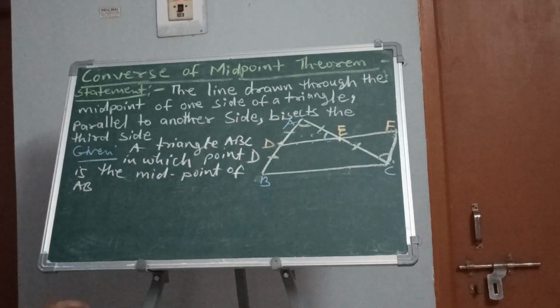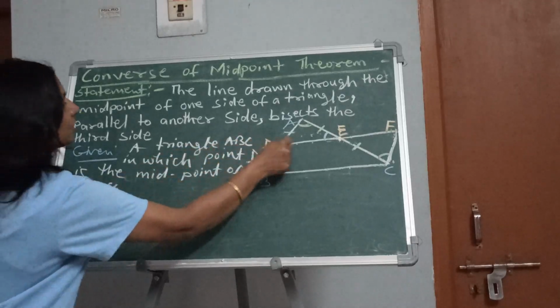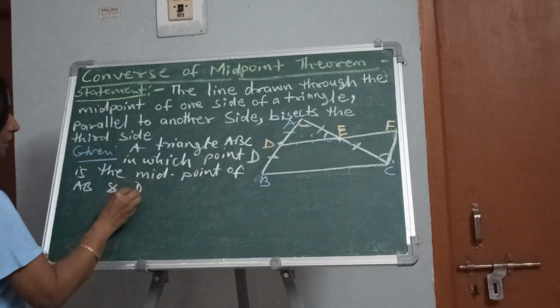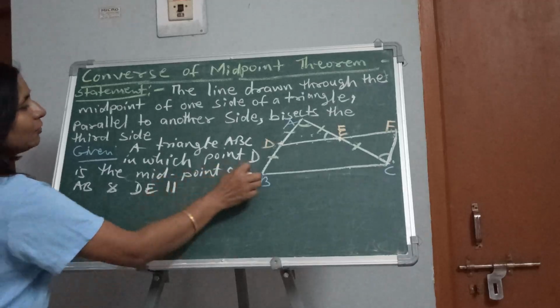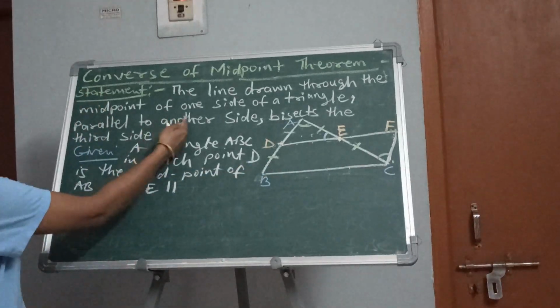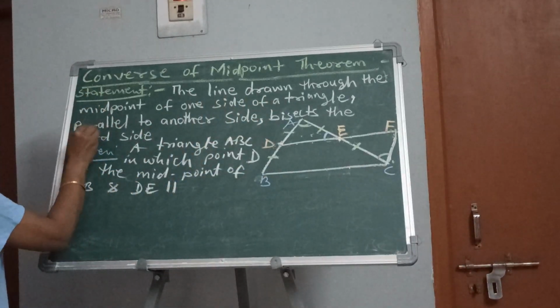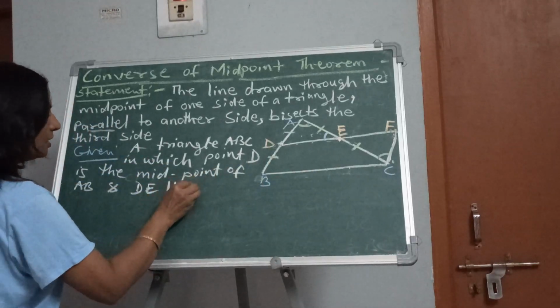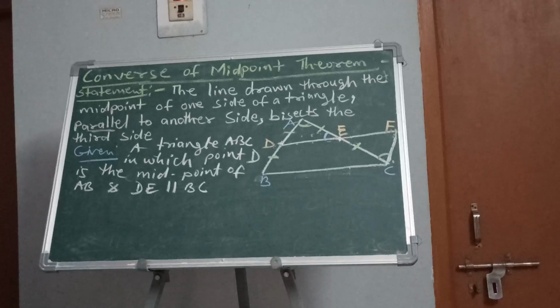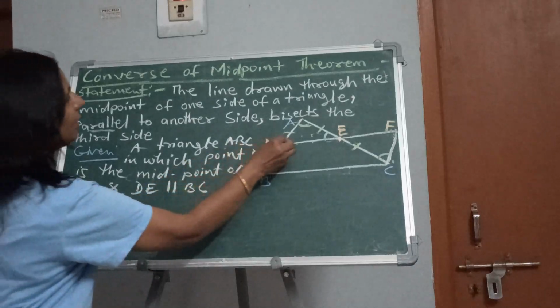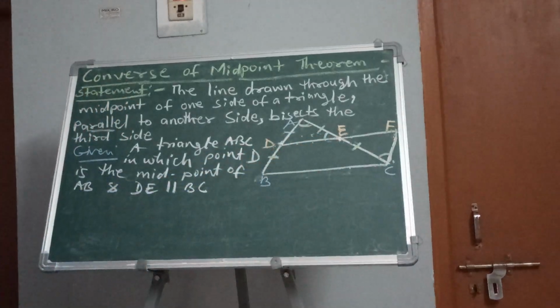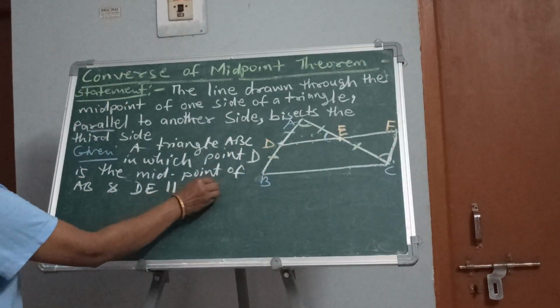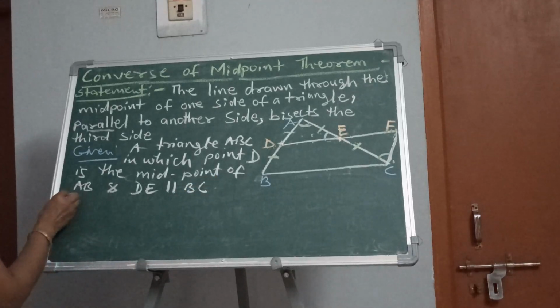And one more thing given, DE is parallel to BC, right. It is given one side of a triangle and a line parallel to the third side, BC. So from here, what can we conclude? Let us see. If DE is parallel to BC, first of all let us do one more construction.